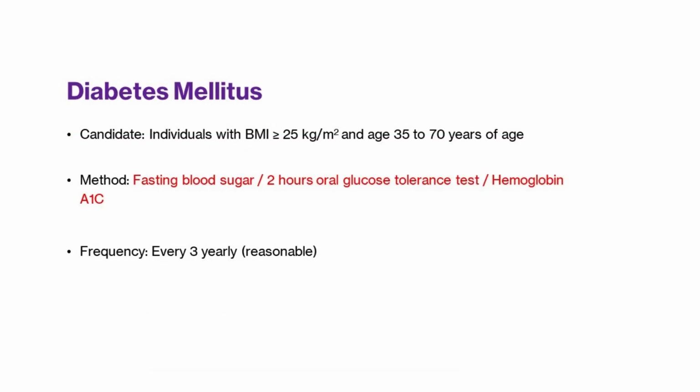Coming to diabetes screening, people who have BMI more than or equal to 25 kg per meter square, that is, if they are overweight or obese, and are at the age of 35 to 70 years, are usually screened for diabetes using fasting blood sugar, 2-hour oral glucose tolerance test, or hemoglobin A1C. The frequency is not well defined. However, the USPSTF gives every 3 years as a reasonable guideline to screen them.